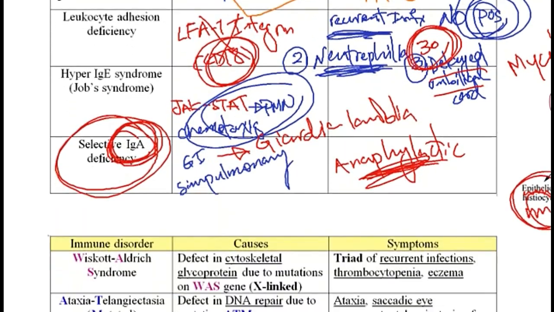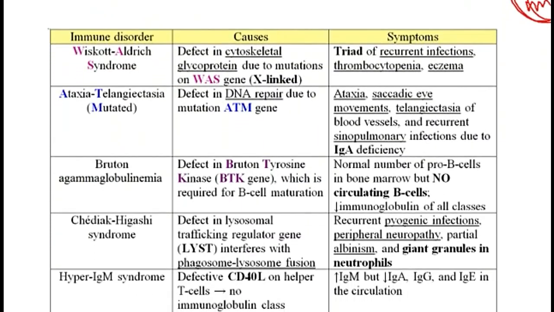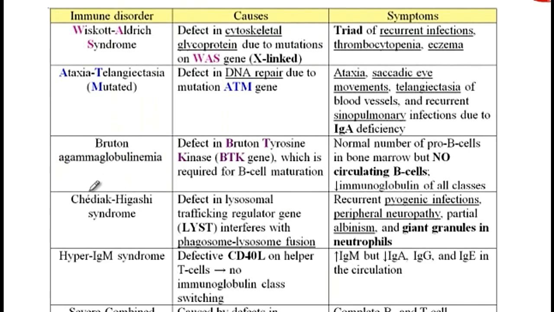So now I would like to go over this table and quickly summarize the findings. So Wiskott-Aldrich syndrome is caused due to mutation in the WAS gene, and it results in defective cytoskeletal remodeling of the actin filaments. And thus these patients present with a triad of recurrent infections, thrombocytopenia due to decreased volume of platelets, and eczema that usually presents with superinfections.